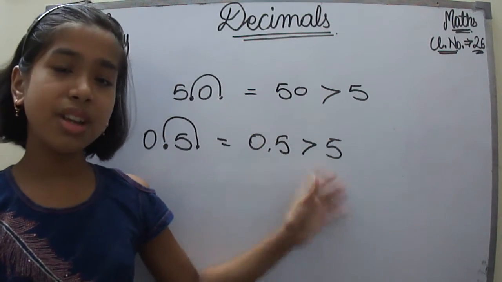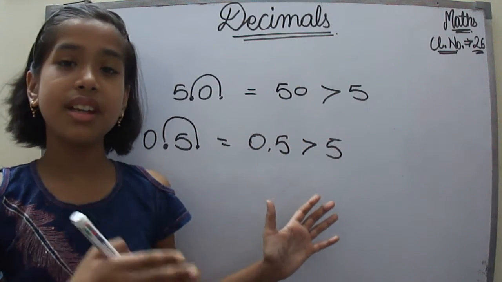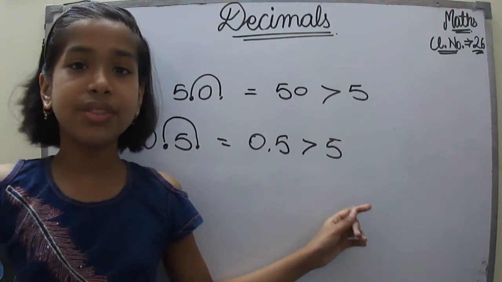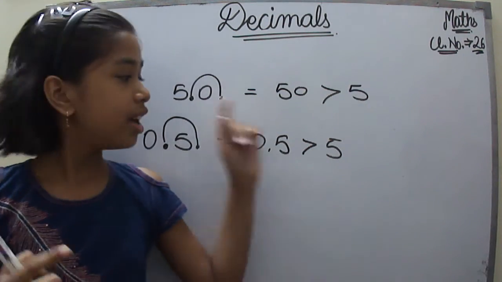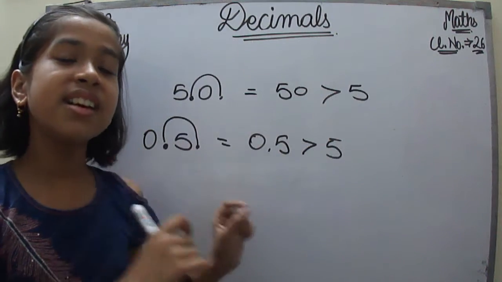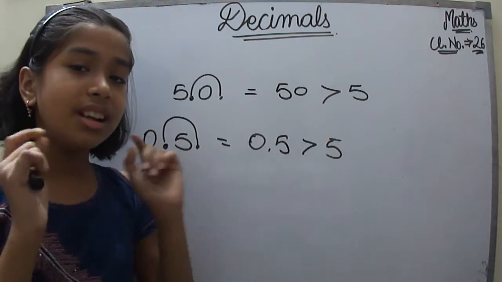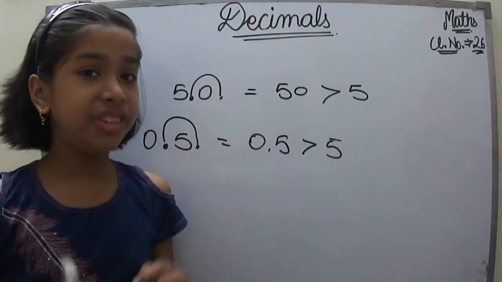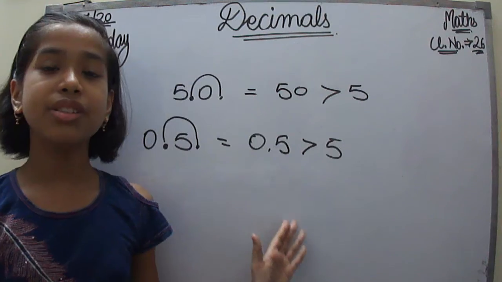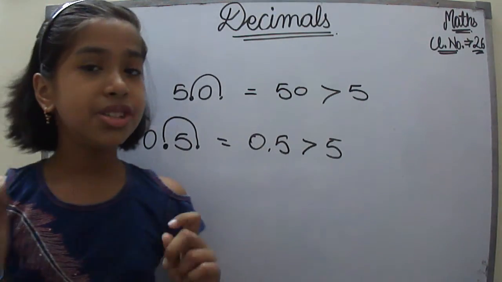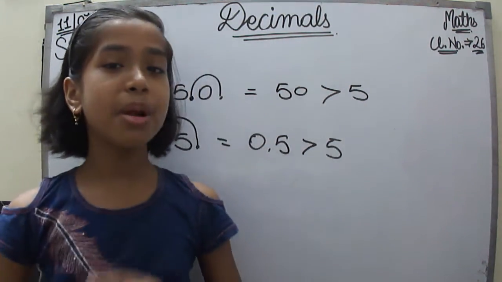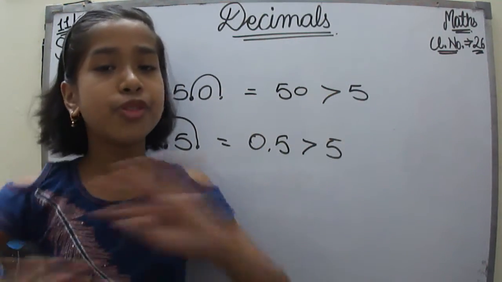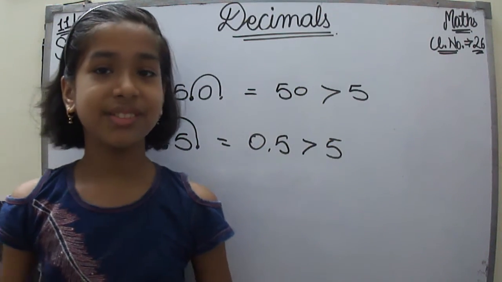As we can see, 0.5 is even smaller than 1, and 5 is bigger than 1. You can see that there is a big change in the value when we place the decimal point to the left or to the right of the number. So the placement of the decimal point is very important, because it changes the whole value of the number.